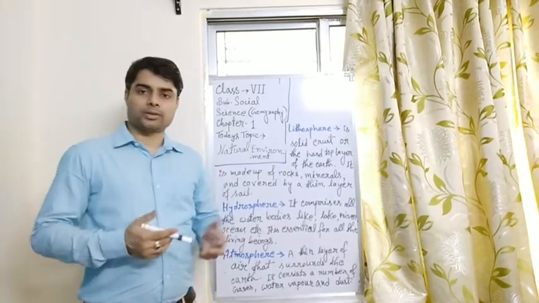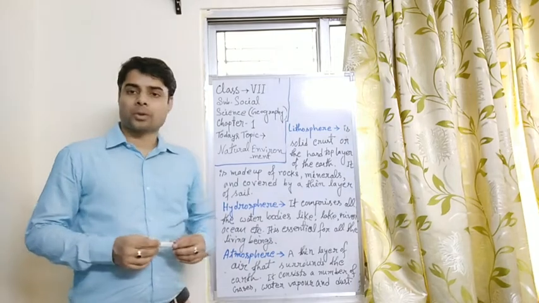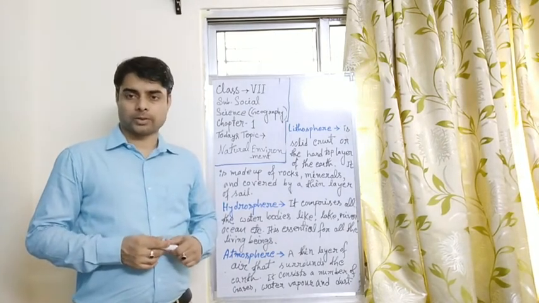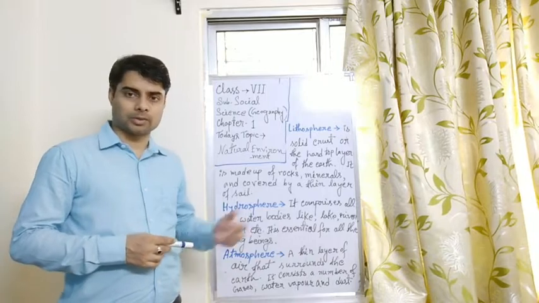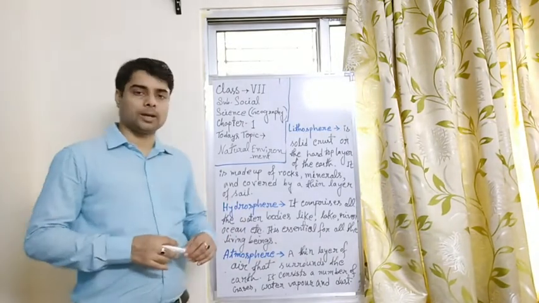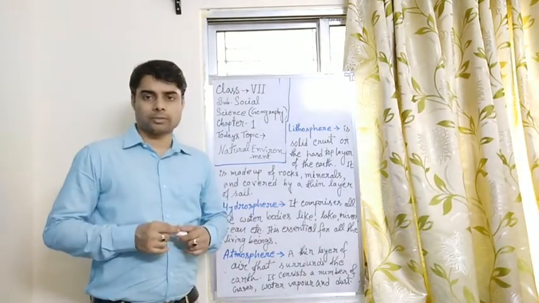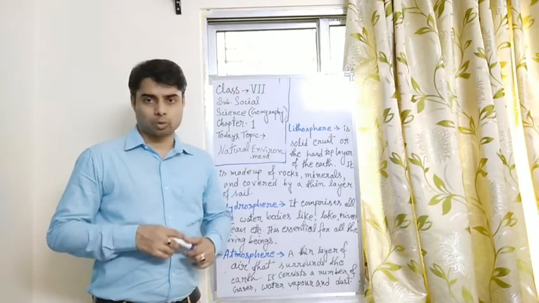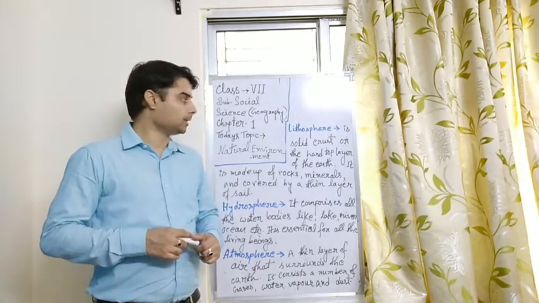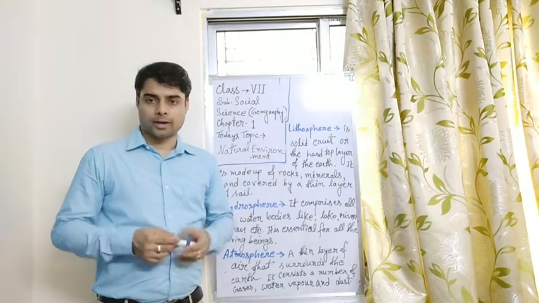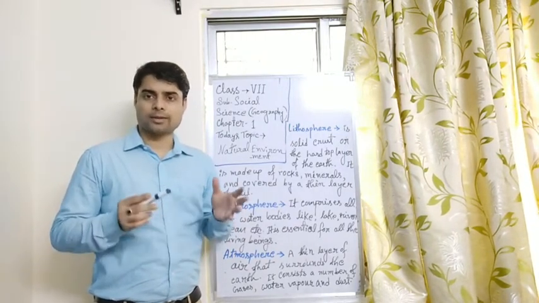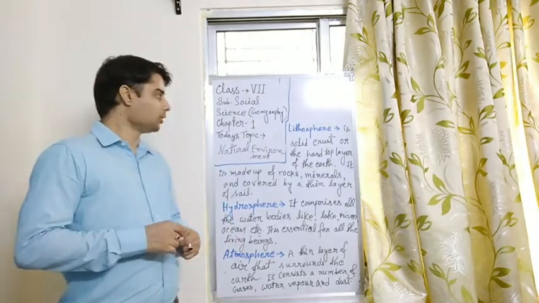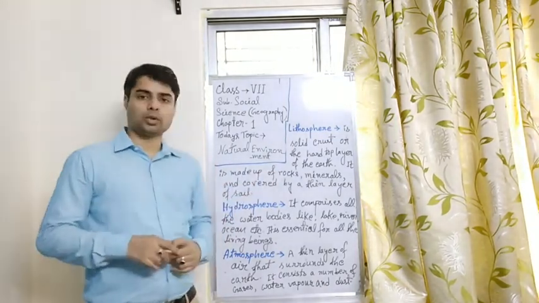Okay, now we'll discuss the natural environment. You already know from the previous subunit that the natural environment is divided into four components. These are lithosphere, hydrosphere, atmosphere, and biosphere. First, we will discuss lithosphere.